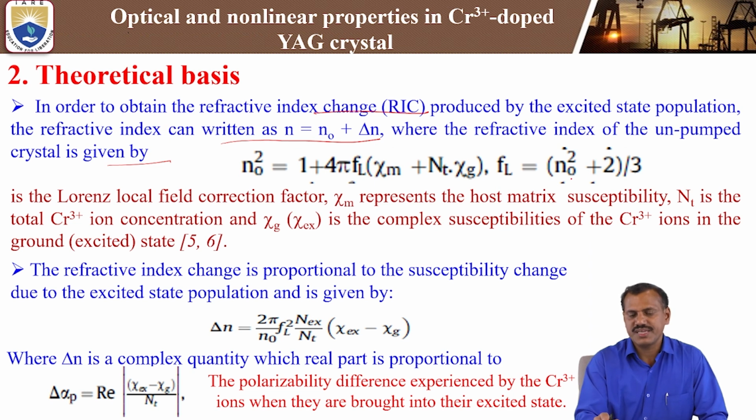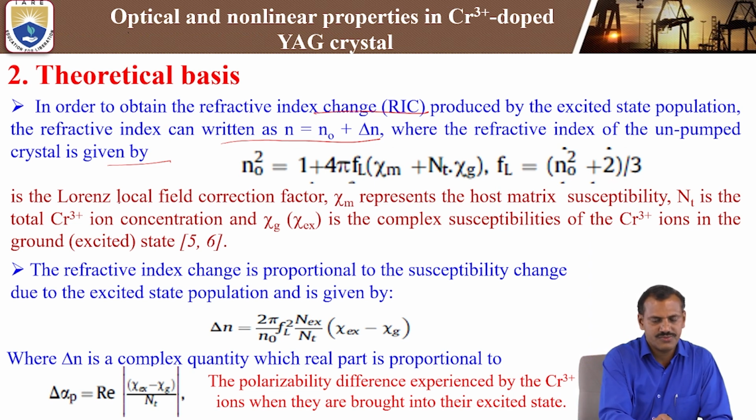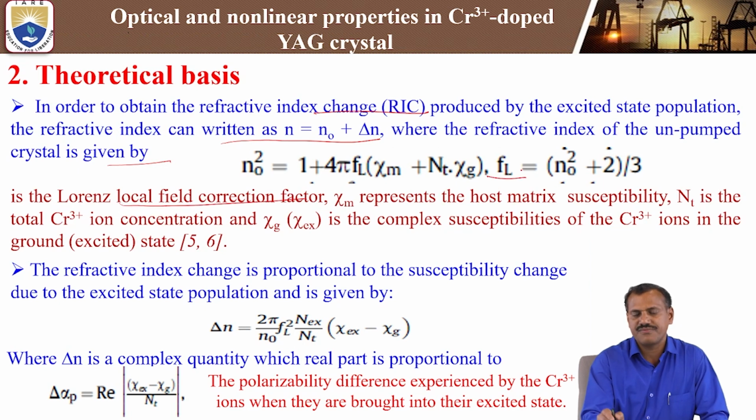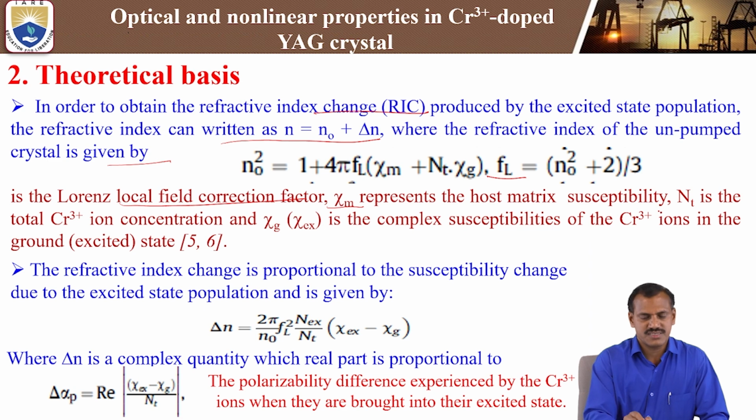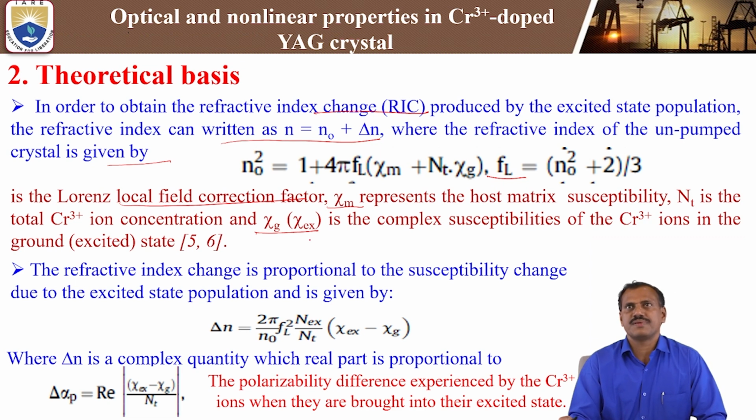That is, FL equals n naught square plus 2 by 3. So this is the Lorentz local field, that is, we can say the Lorentz local field is FL. Sigma m, that is psi m, represents the host matrix susceptibility, and nt is the total chromium 3 plus ion concentration for the ground state, and that is psi g. So this is the complex susceptibility.